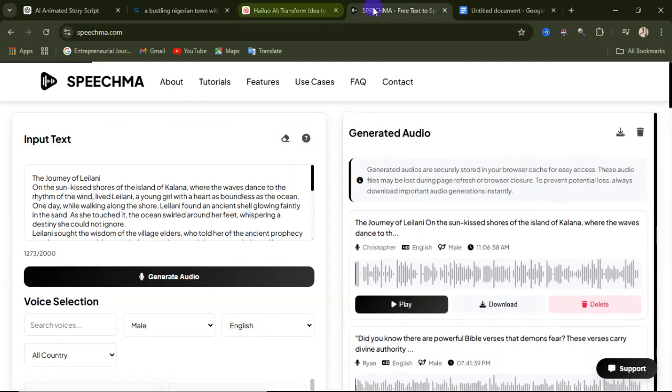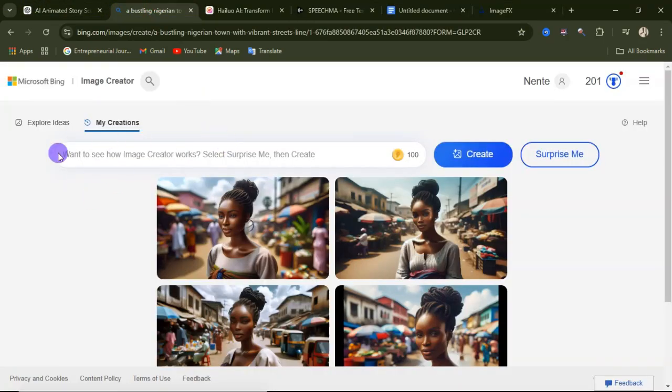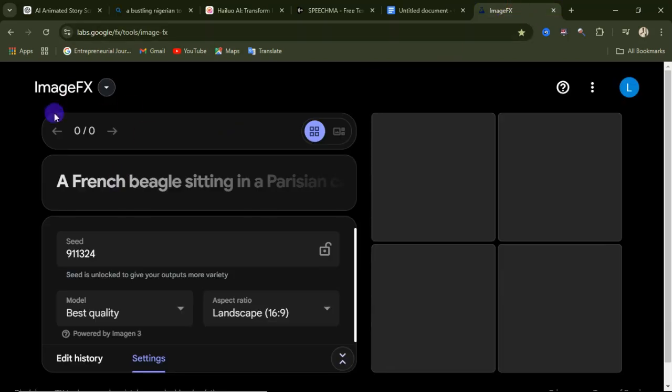So now it's time for us to generate our AI image that we need for our story. To generate your AI image that we need for our story, we can use Microsoft Bing, which give you 15 points for free, or you can use Google Image Effects. I've done a complete tutorial on how to use this Google Image Effects. So if you need that video, I'll leave it down in the comment section or also in the description of this video. So now this is the Image Effects website.